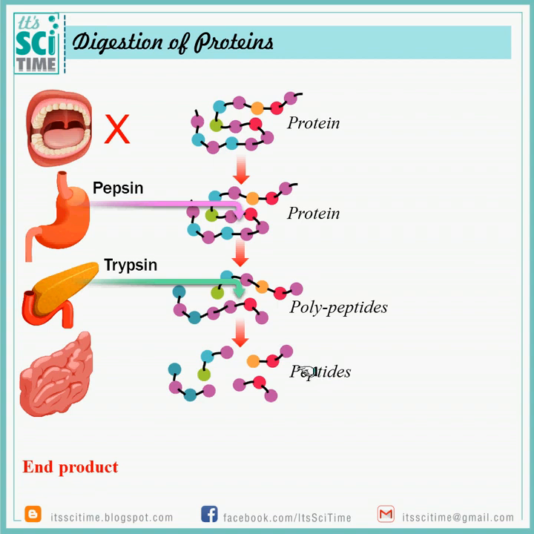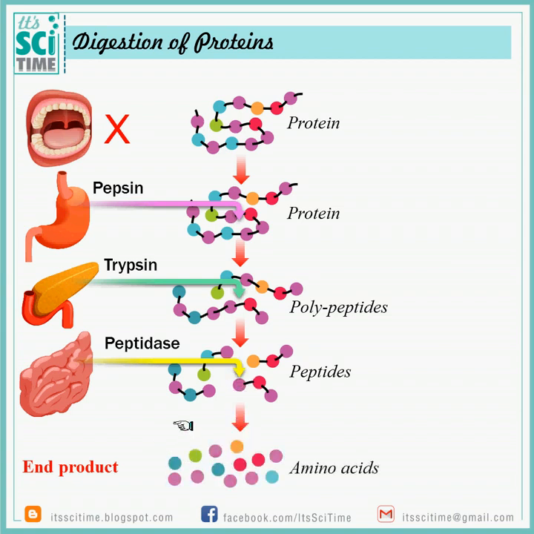Peptides are not the simplest or the shortest ones. So these peptides also should be broken down further. Therefore, peptides will come to the small intestine, and from the small intestine walls, peptidase enzyme secretes on peptides. Finally, amino acid units will be separated like this. The end product is the amino acid.